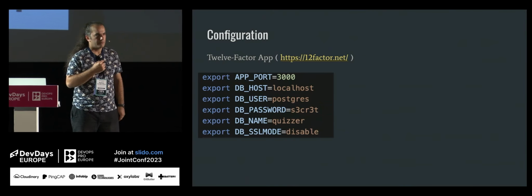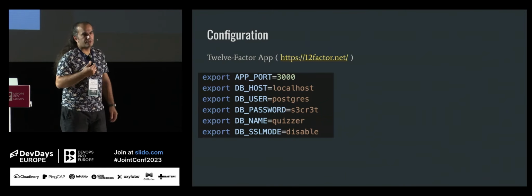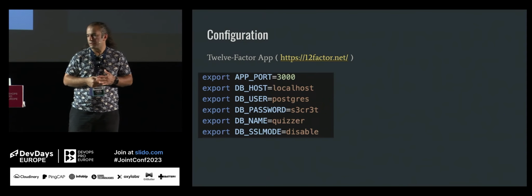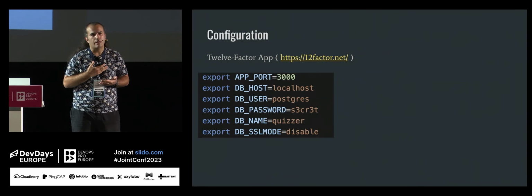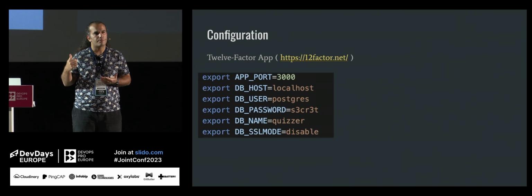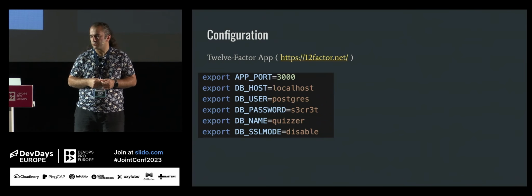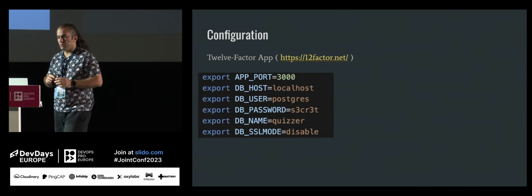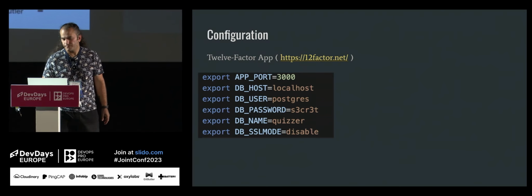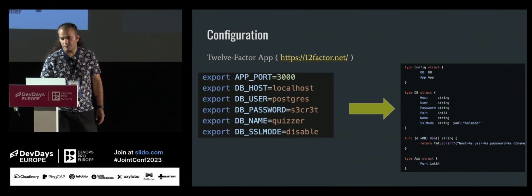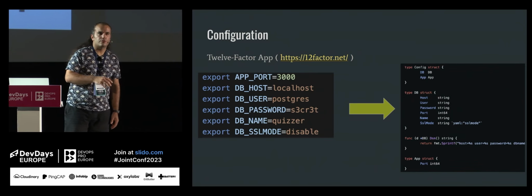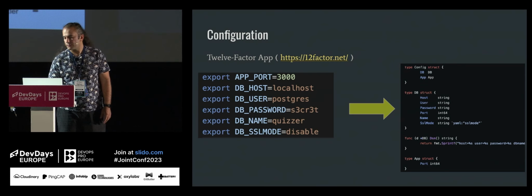Here, as you can maybe guess, underscore refers to indentation in the YAML file. For example, app, and there is an indent, there is a port. This refers to application port. And all the letters are camel case. So for that, uppercase. So this configuration also can be mapped to the same struct. There is no difference.